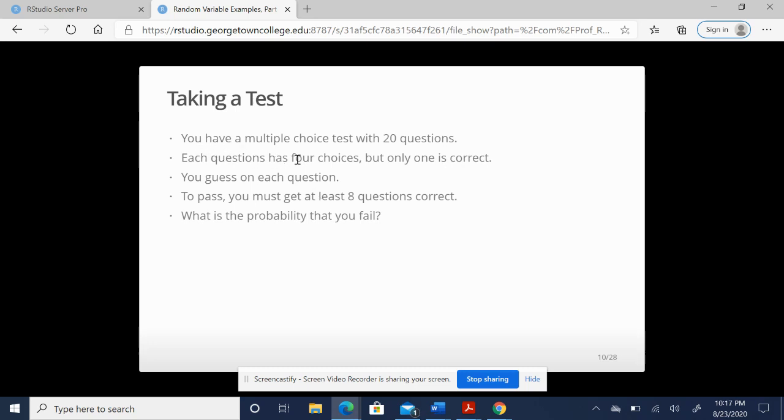You are only relying on random chance. So that keeps the probability consistent among all the 20 questions. If there were any questions where you could eliminate a choice or you knew a little bit about it, then you wouldn't have consistent probability here. To pass, you have to get at least 8 correct.